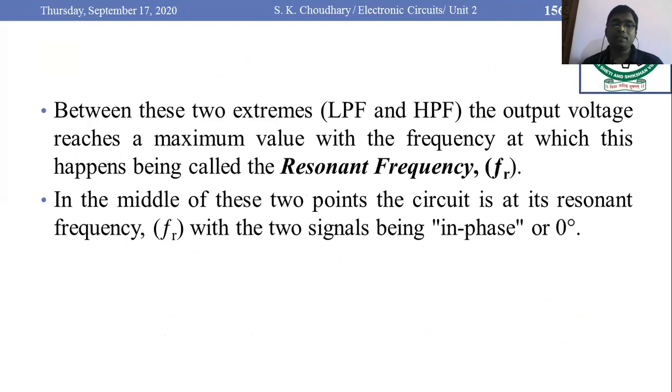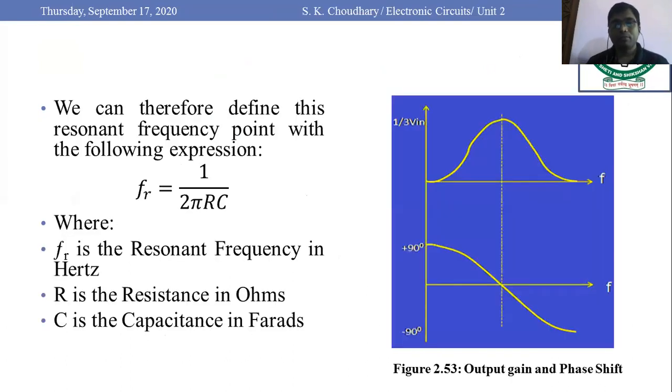In the middle of these two points, the circuit is at its resonant frequency, with the two signals in phase, that is, having a phase difference of 0 degrees. Okay, and this is the output gain versus phase shift of this RC network, and the resonant frequency formula is given as 1/2 pi RC.